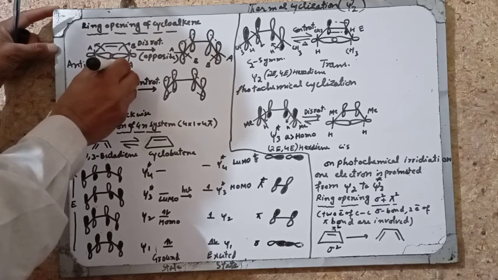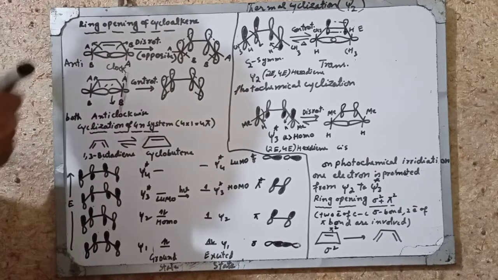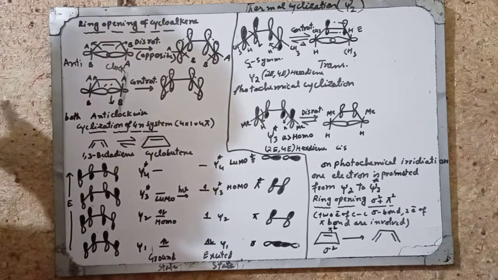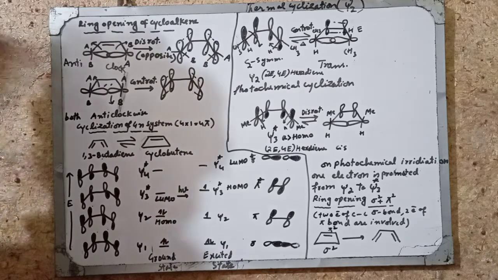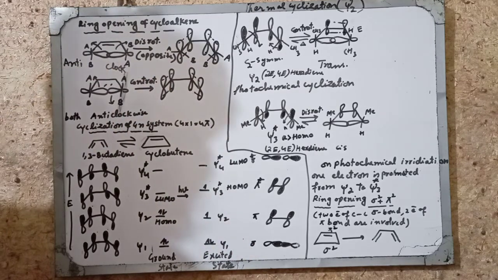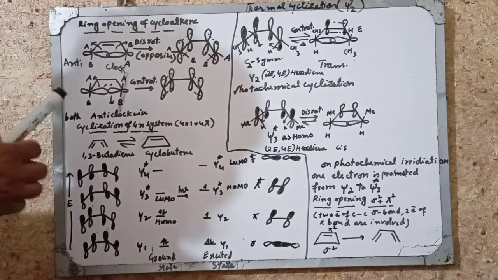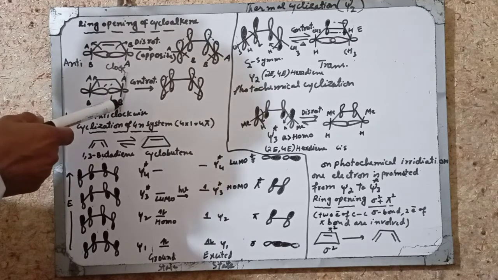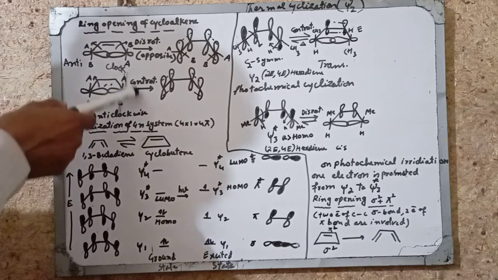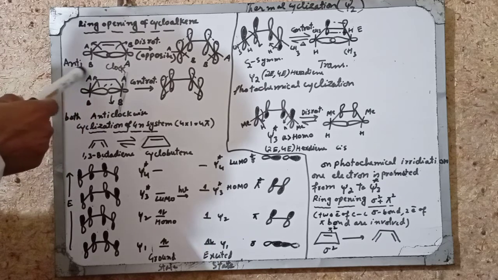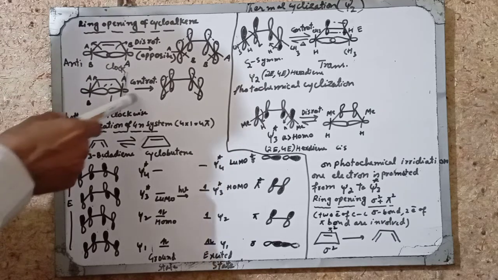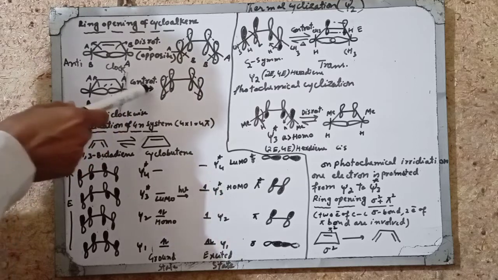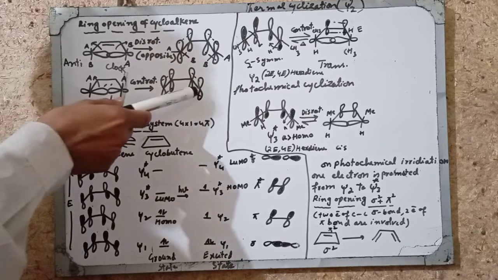This is clockwise, and 1,3-butadiene is obtained. So this is the ring opening reaction. At the same time, when these move in the same direction, this is moving in anti-clockwise, and this orbital also moves in anti-clockwise. These move in the same direction, then this ring opening reaction is called counter-rotatory motion.